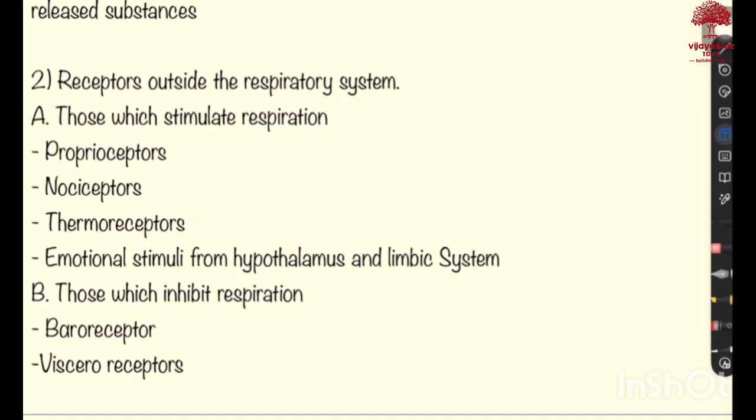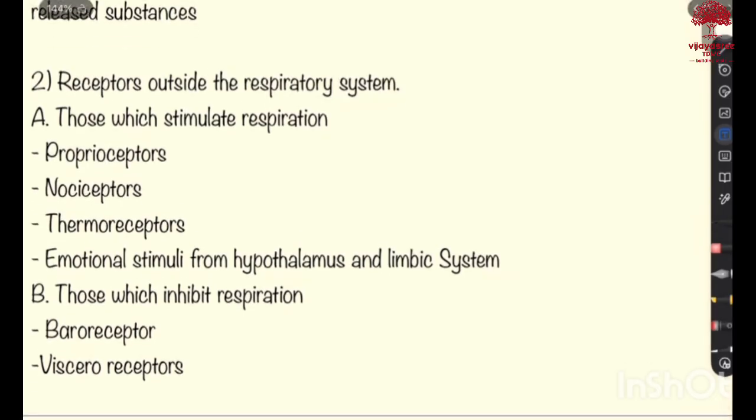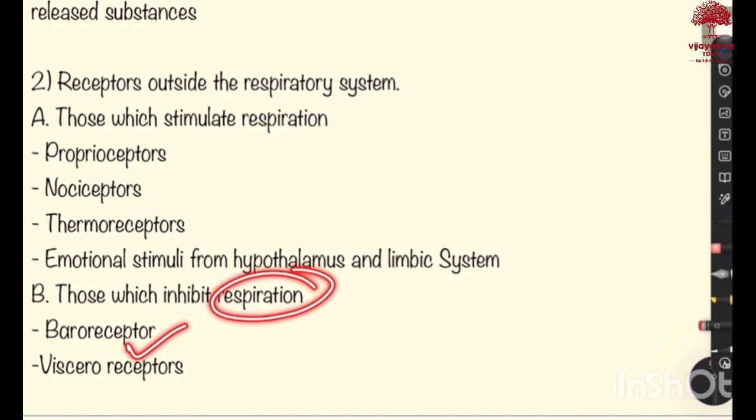There are those which stimulate the respiration and those which inhibit respiration. Those which stimulate respiration are proprioceptors, nociceptors, thermoreceptors and emotional stimuli from hypothalamus and limbic system. Those which inhibit respiration are baroreceptors and visceroreceptors. That's it for the neural regulation.